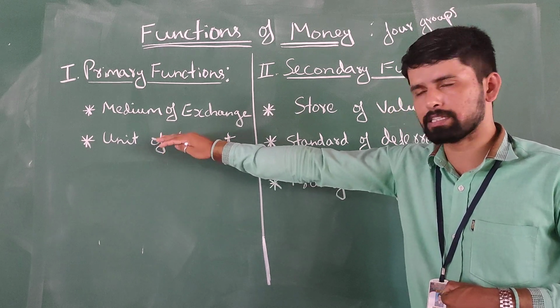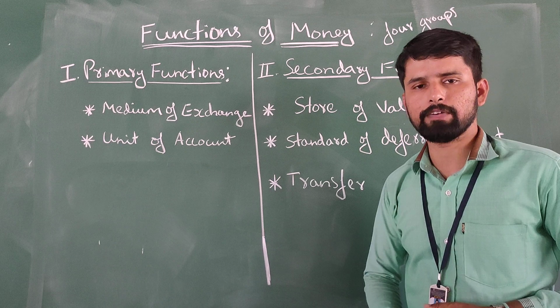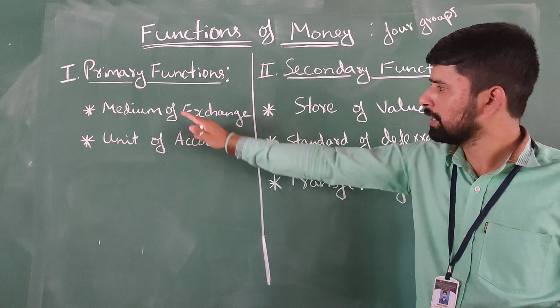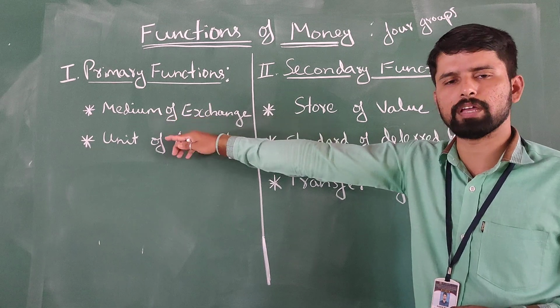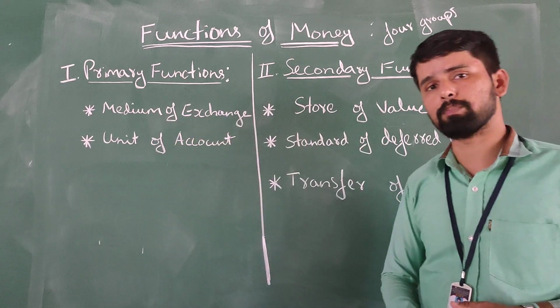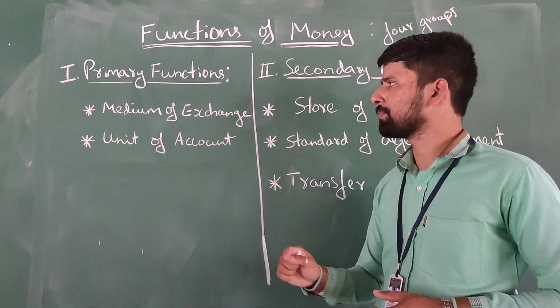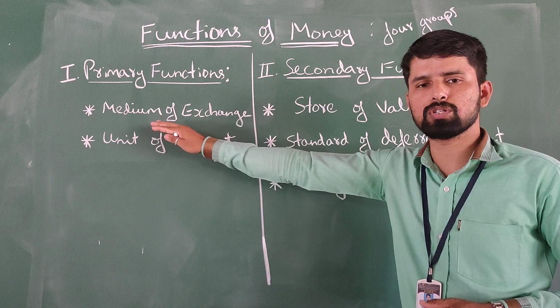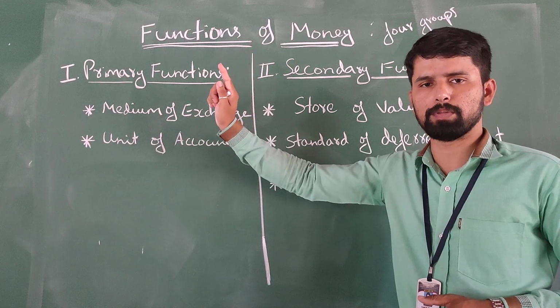So that's why there is a price level. The price level is in terms of money, and that is the unit of account or measurement of value. That is the second. These two are the primary functions of money.